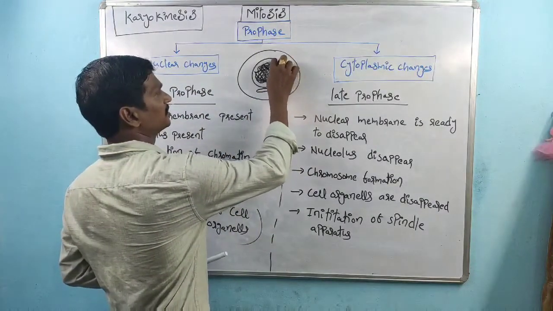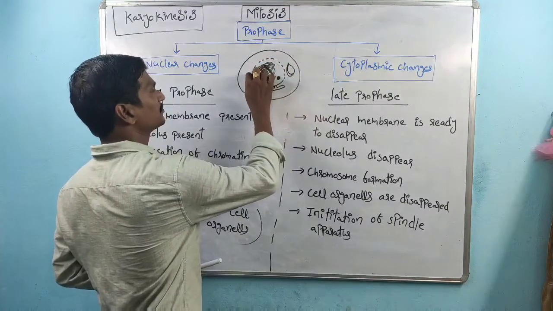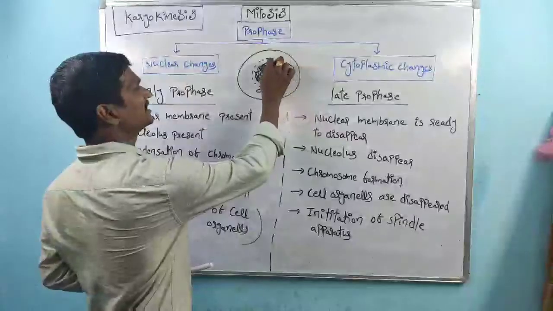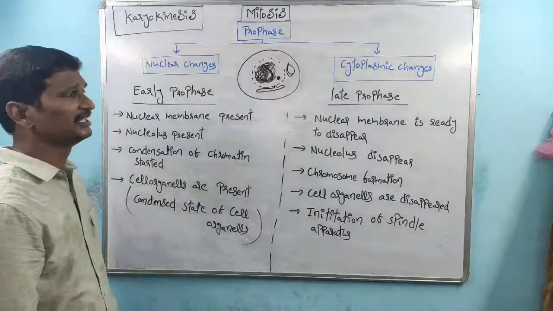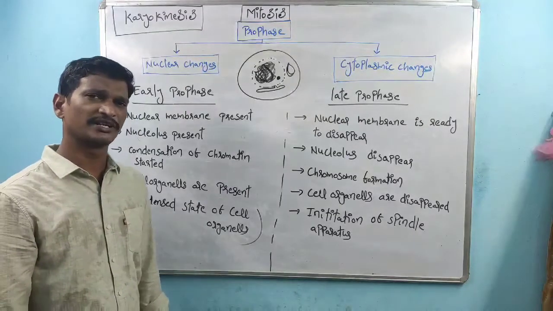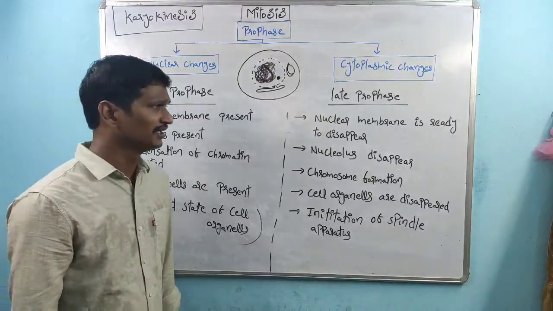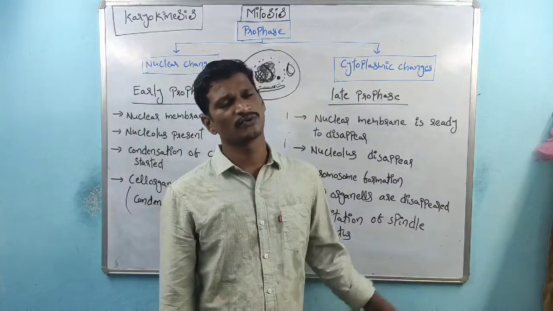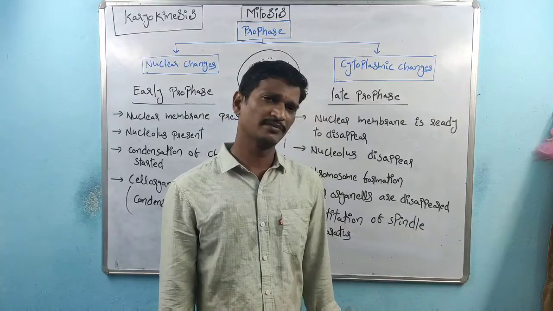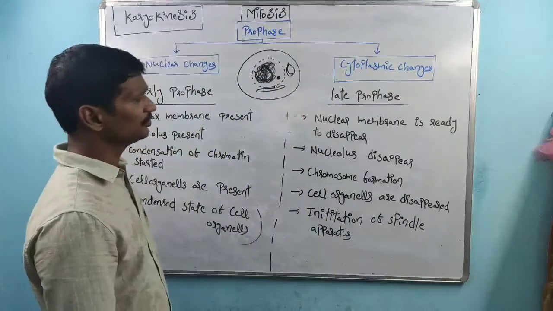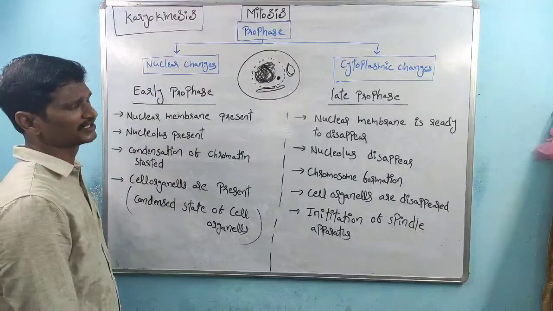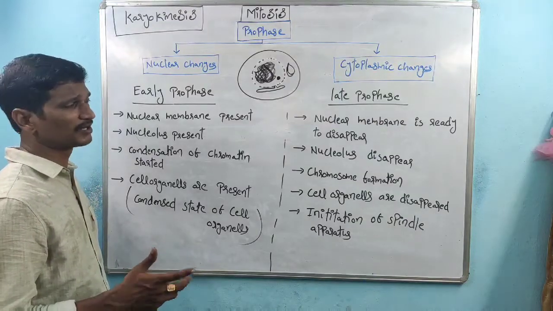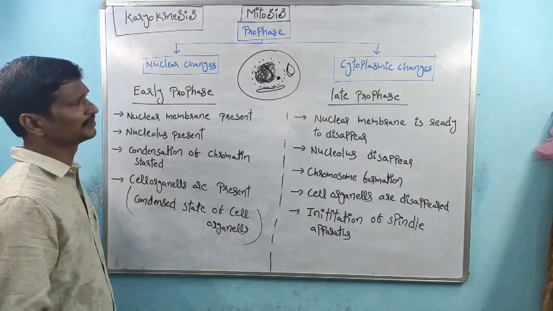It is ready to disappear, not completely disappeared. Ready to disappear means partially disappeared. Complete disappearance of the nuclear membrane takes place in metaphase. But the nuclear membrane partially disappears in late prophase. So that's the reason I mentioned the point: the nuclear membrane is ready to disappear, not completely disappeared.